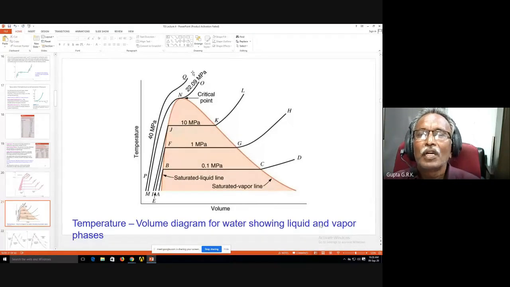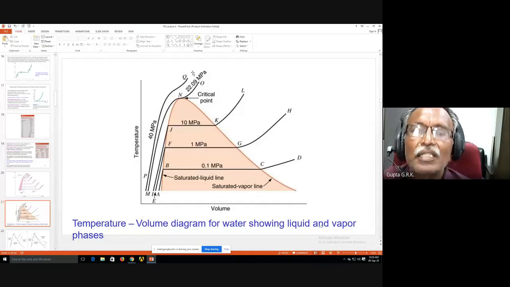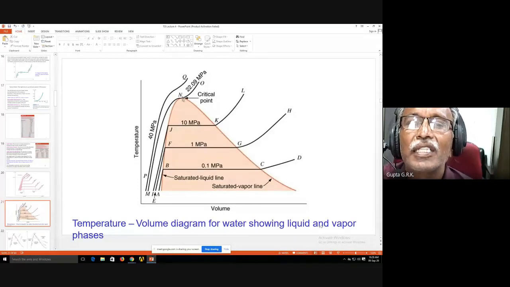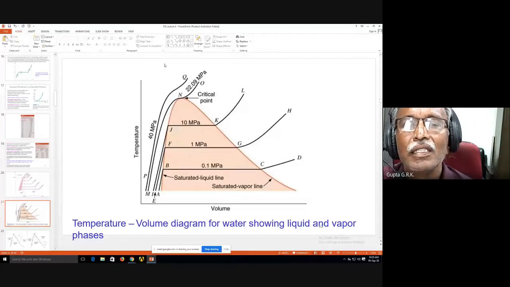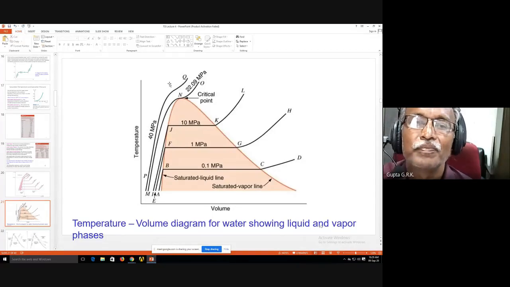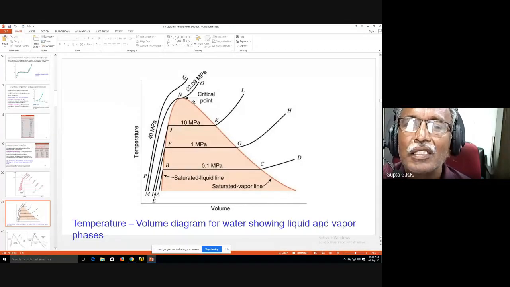To understand whether it is compressed liquid or superheated vapor, what people do is draw a horizontal line through the critical point N. Below the horizontal line drawn through N is called compressed liquid.